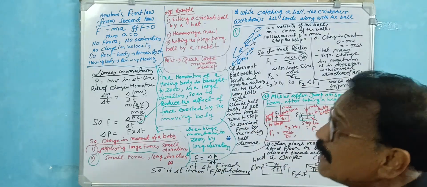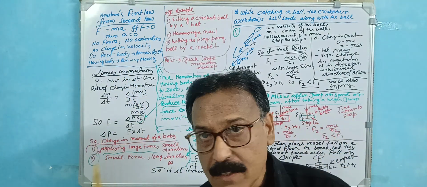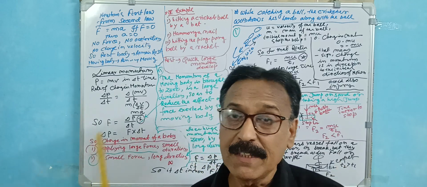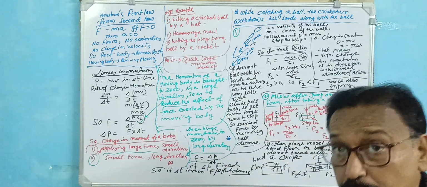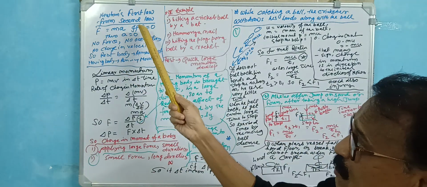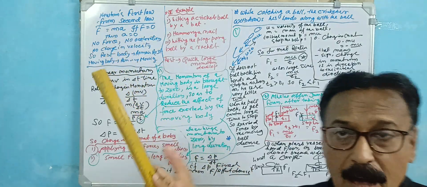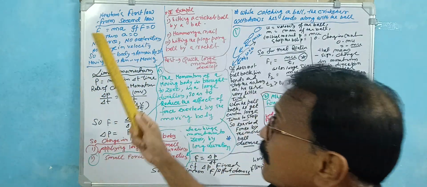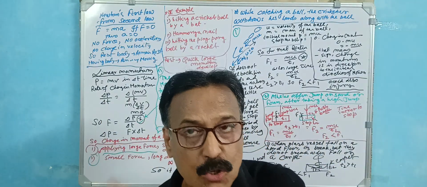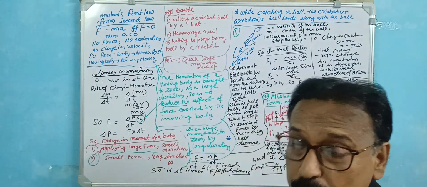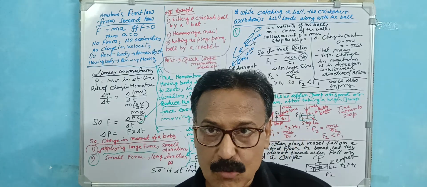If F is zero, then a is zero because mass is not zero. In physics, as I already told you, mathematical deduction and mathematical concepts are very important. If a is zero, that means there is no change in velocity, because acceleration is the change in velocity.